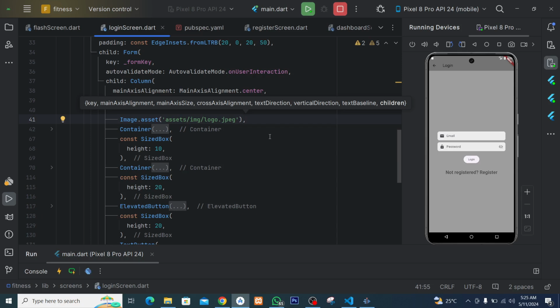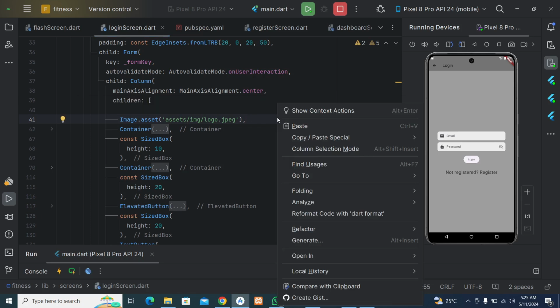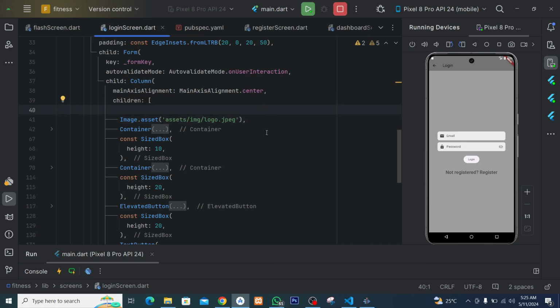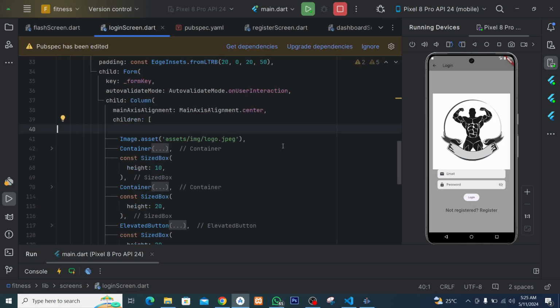Okay. So that's all. Now let's reload this login screen so we can check out the image to see what we have here. You can see we have the image, but it's very big, and we have to make some little adjustment to it. We are doing all this so we can really learn how to use images in our program.